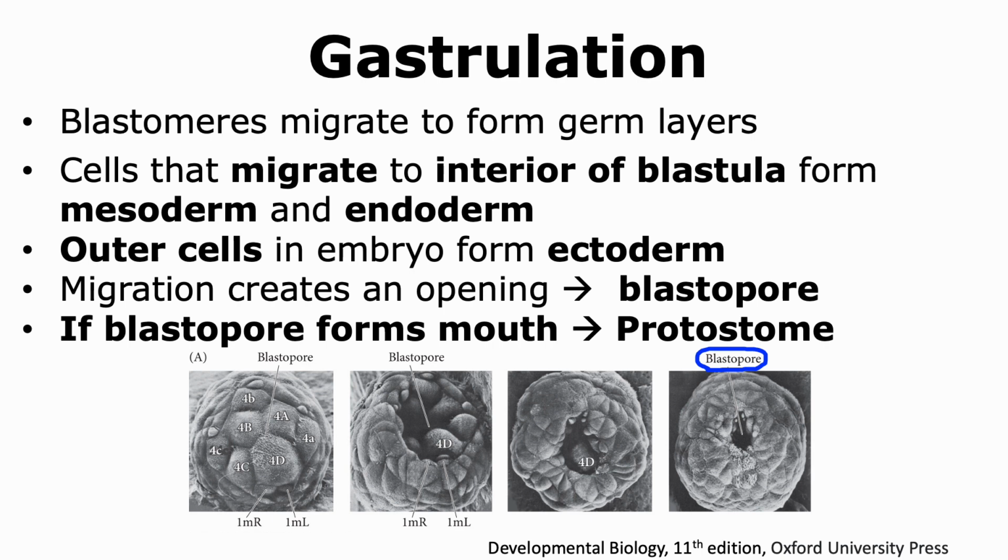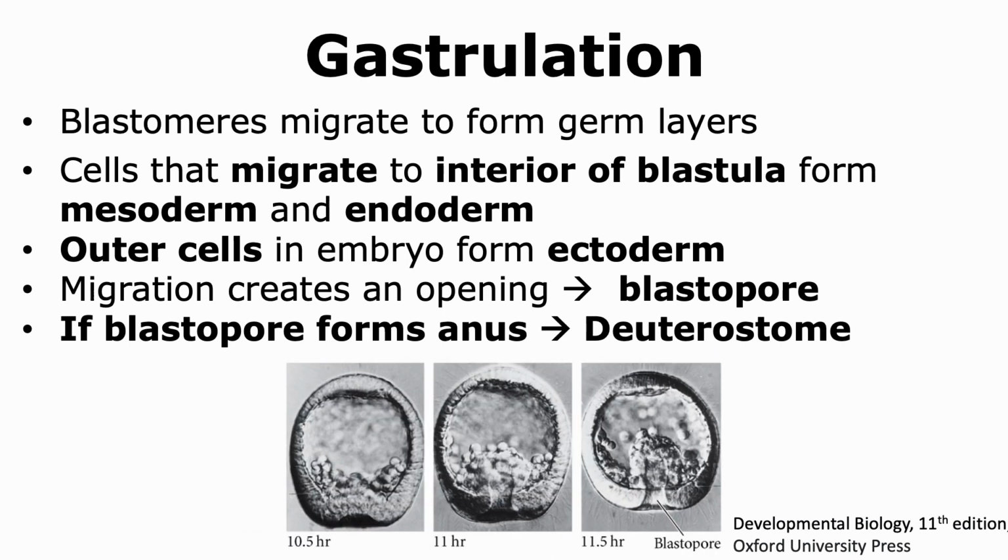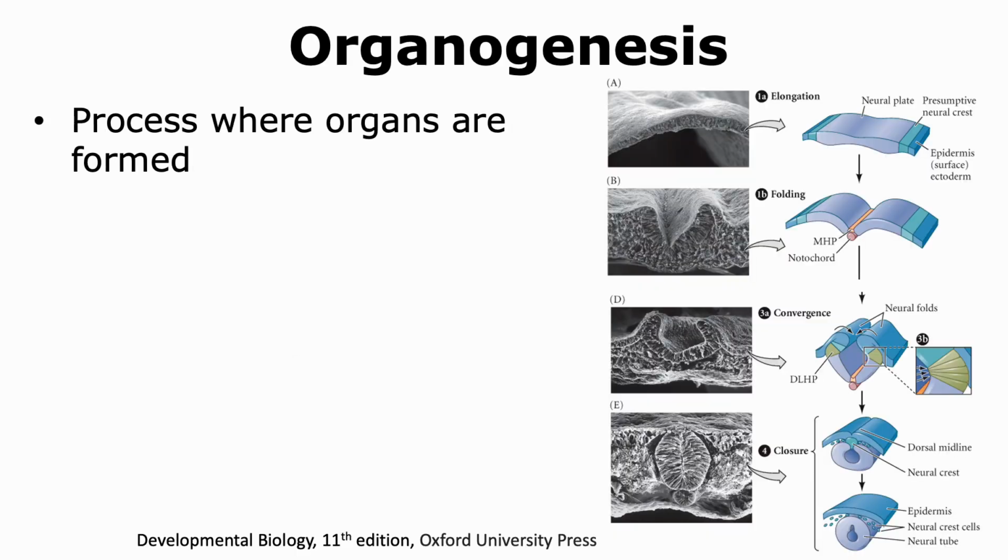will form the mouth. In other types of animals, like humans, the blastopore that is formed during development ends up becoming the anus of the organism. In the figure, we are seeing the formation of the blastopore in sea urchins.